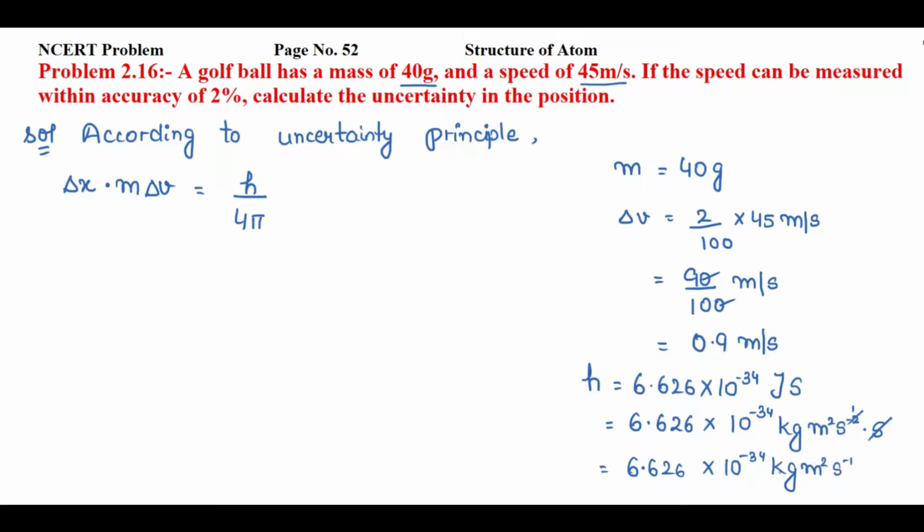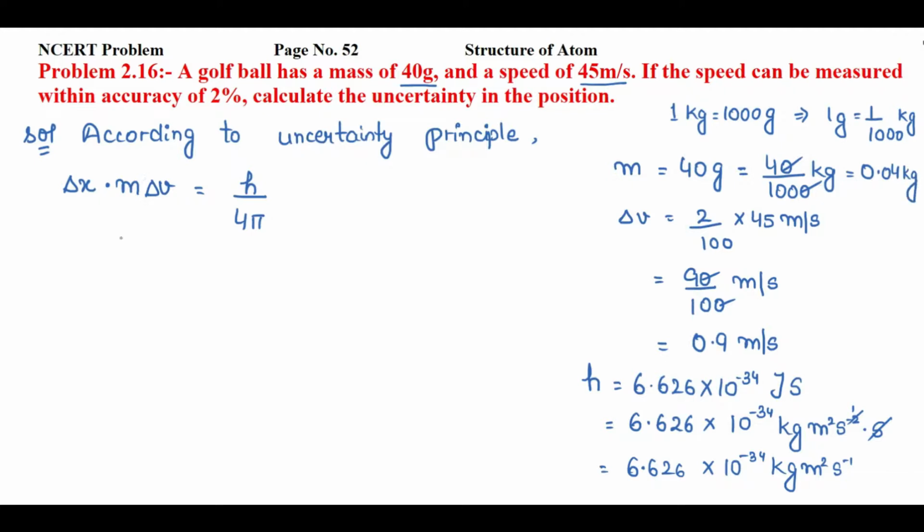This Planck's constant is having kg, but mass of golf ball is in gram. So what I'll do, I'll simply convert this gram into kg, right? So I know that 1 kg equal to 1000 gram. So 1 gram equal to 1 by 1000 kg, right? So I'll put the value 40 by 1000 kg. I'll cancel this 0 with this. So 4 divided by 100, your answer will be 0.04 kg.